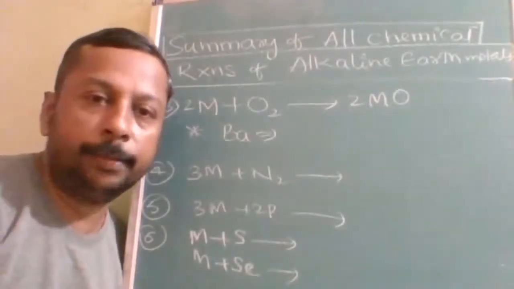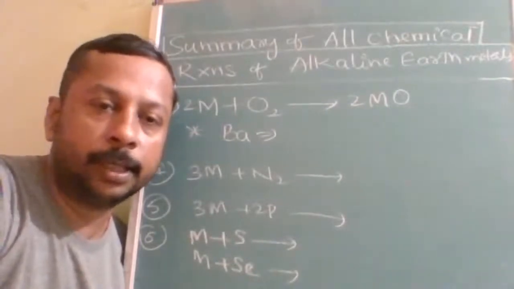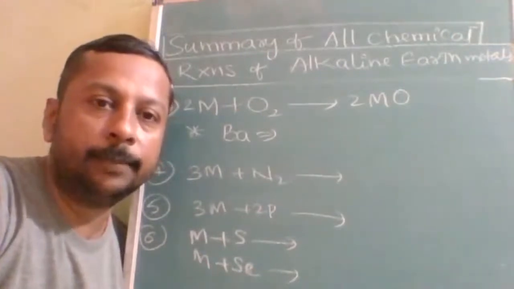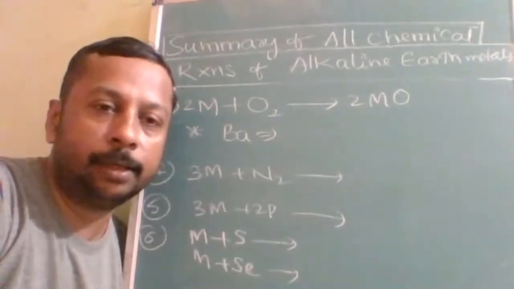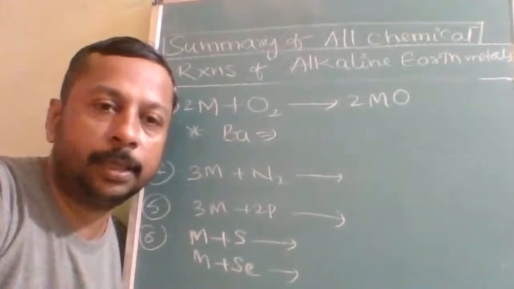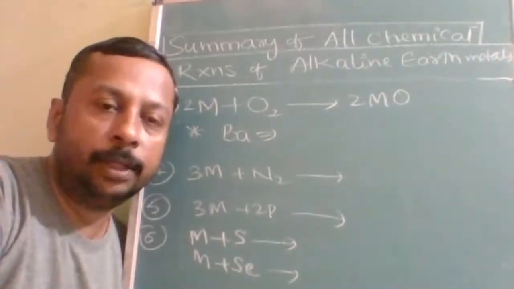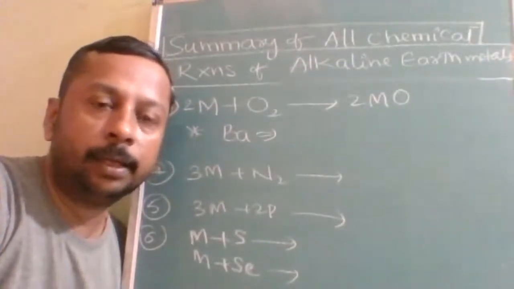In alkali metals, you must remember, lithium forms oxide, sodium forms peroxide, and potassium, rubidium and cesium form superoxide, on the condition that they are treated with excess oxygen. In normal oxygen, everybody forms oxides only. Only sodium forms the peroxide, and potassium and the rest form superoxide with excess oxygen.